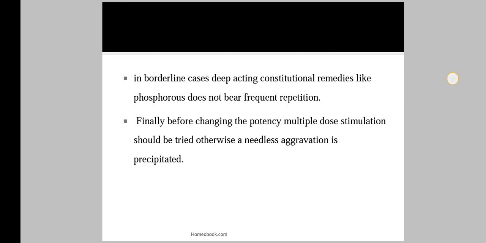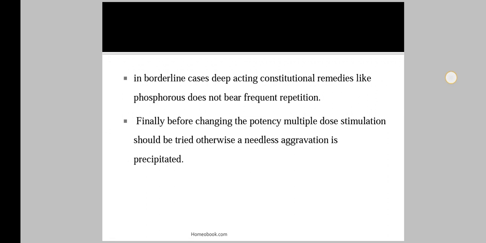Also in chronic conditions, in borderline cases, deep acting constitutional remedies like phosphorus do not bear frequent repetition. This is an example: when we give a deep acting medicine, it should not be frequently repeated.